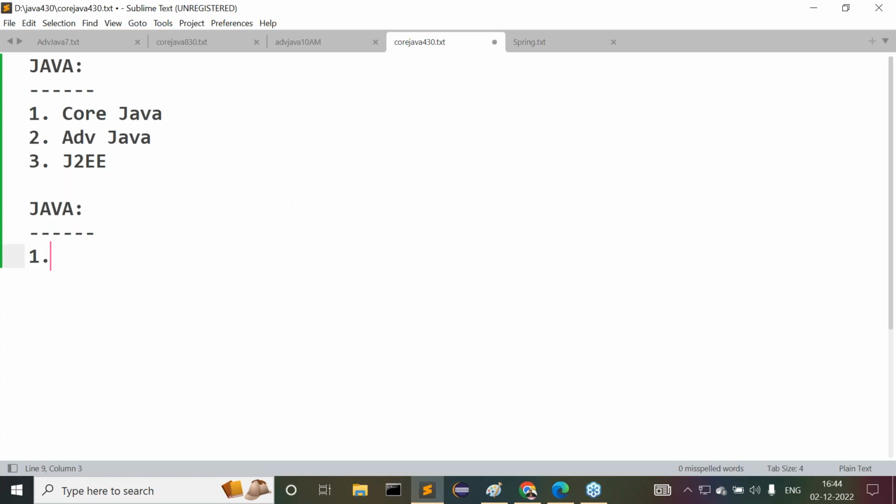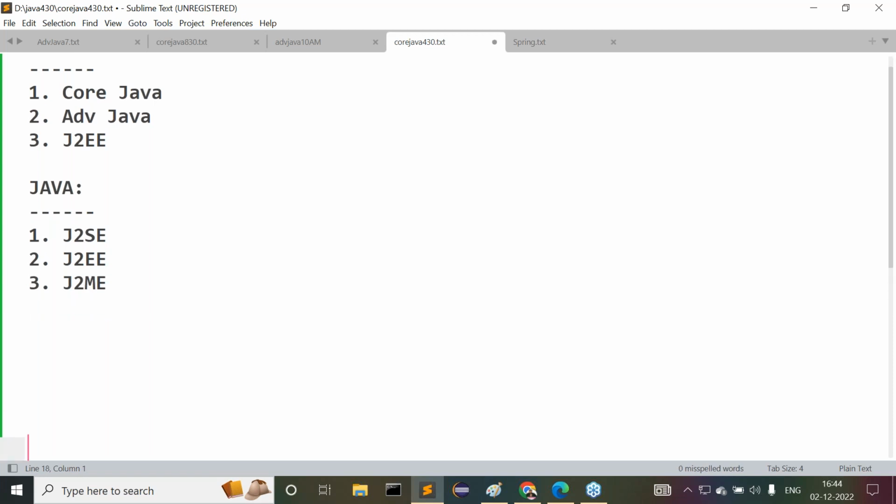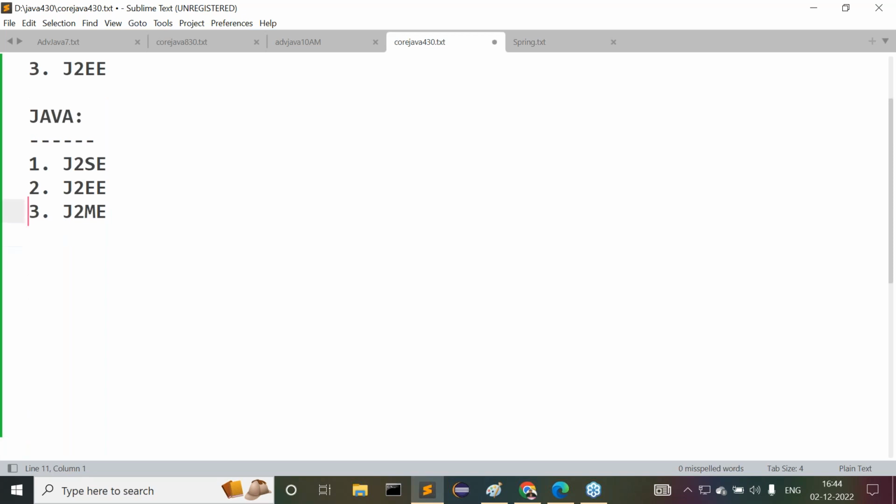The first one is J2SE, and the second one is J2EE, and the third one is J2ME. Guys, observe carefully what I am telling you now. First one is J2SE, second one is J2EE, and third one is J2ME. These are the actual three parts which are provided by Sun Microsystems in Java.